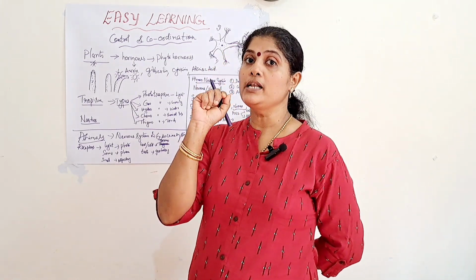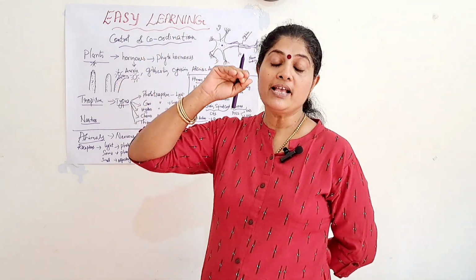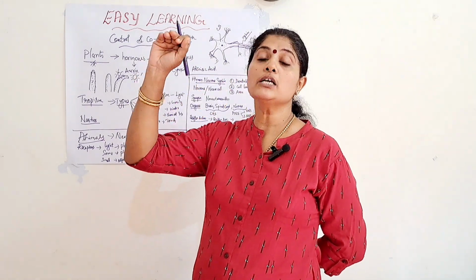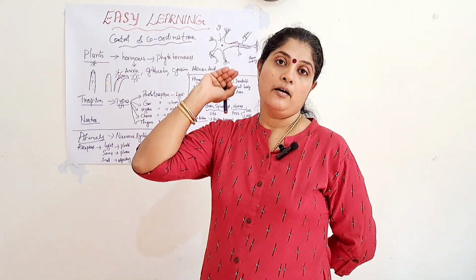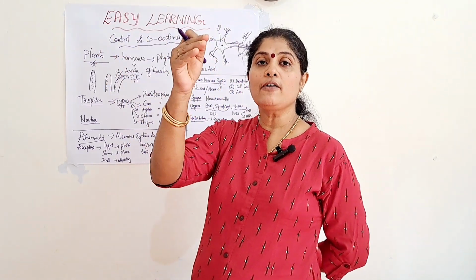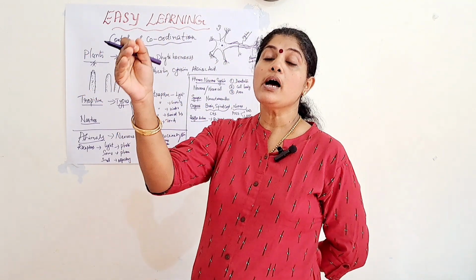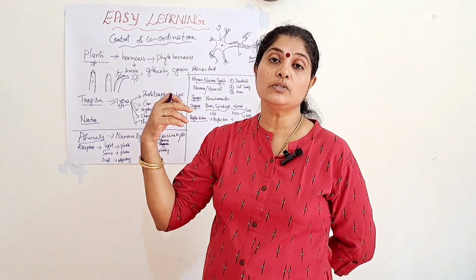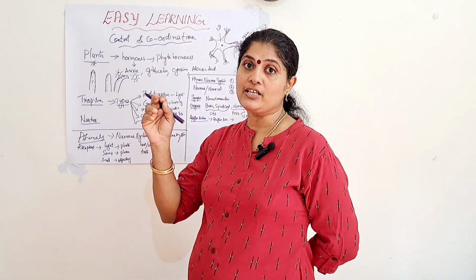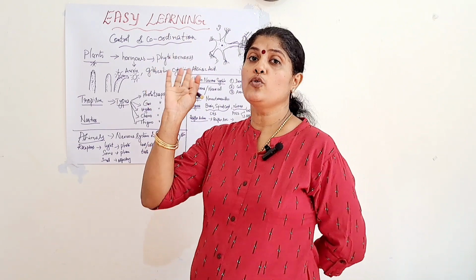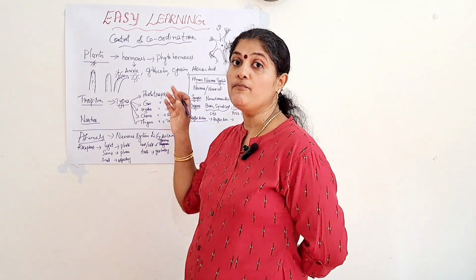So, it passes the impulse to the sensory neurons present in the skin, and then from the sensory neurons the impulse is transmitted to the spinal cord. From the spinal cord, the messages are transmitted to the effectors. Before reaching the effectors, what type of nerves are present? They are the motor nerves. The motor nerves pass the message to the effectors. Effectors means the muscles present in the arm, and they give the response of removing the hand back. A fraction of a second is needed to do that action. So, this reflex action takes place at a much faster rate, without thinking.